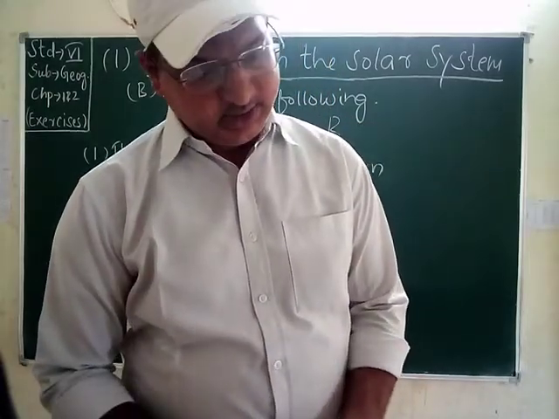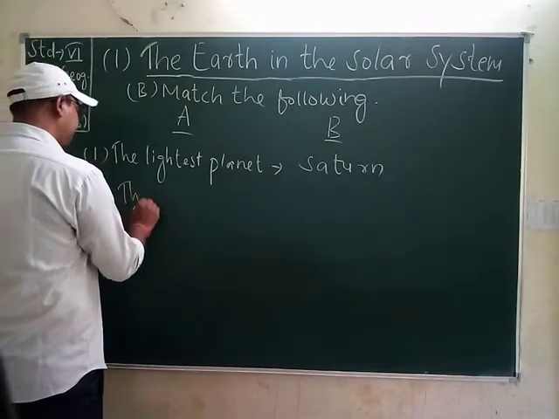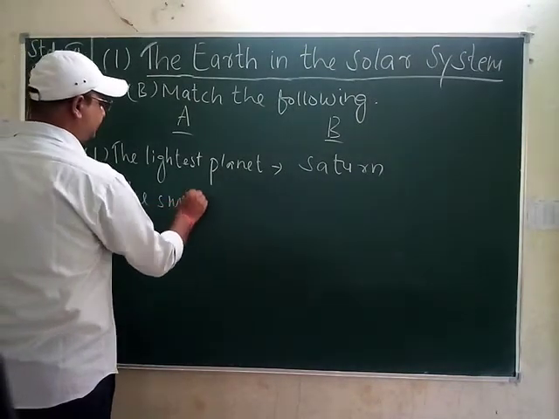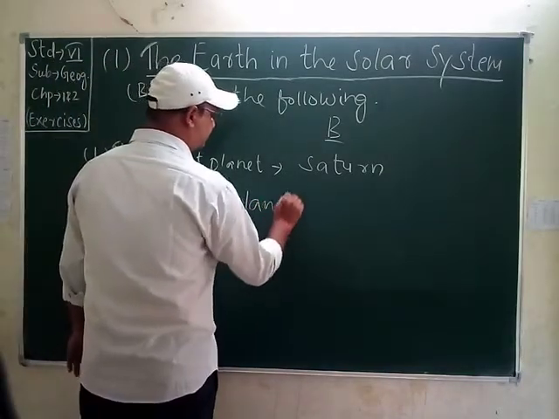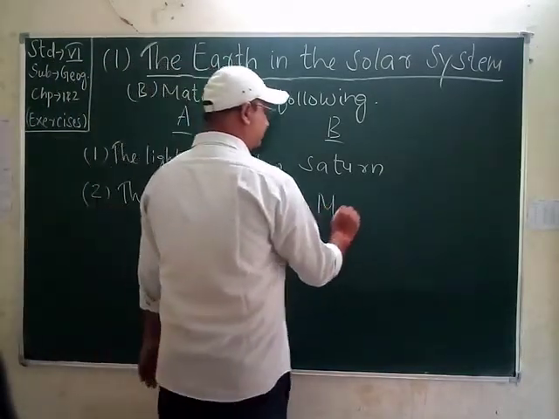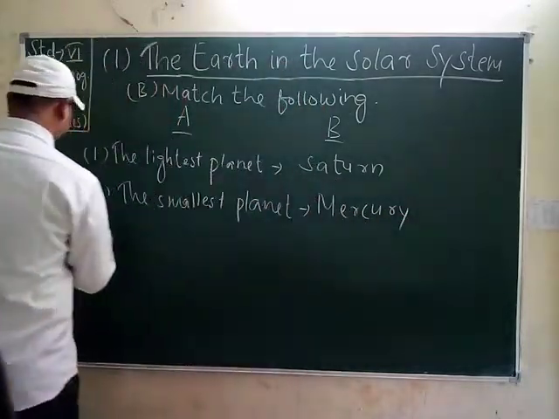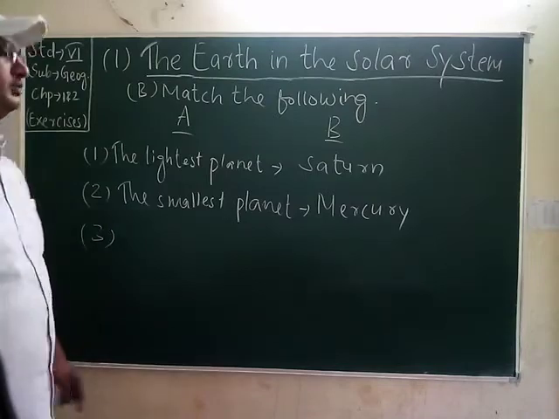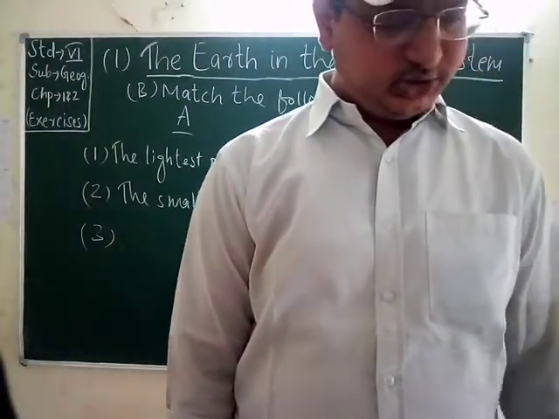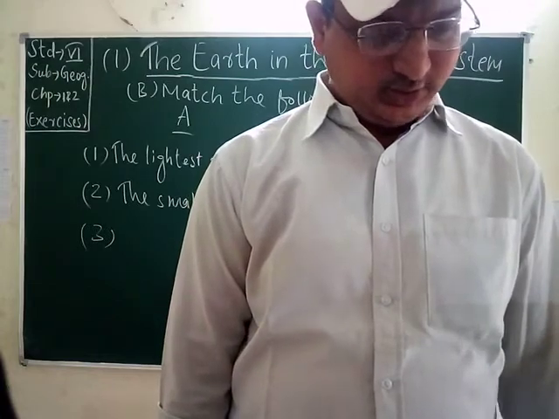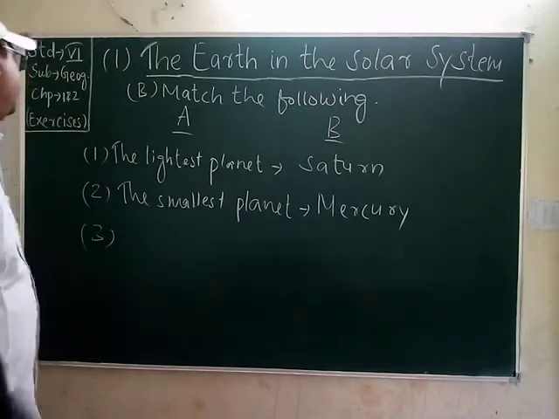The answer will be Mercury. Now the third one: the star closest to our sun. The answer will be Proxima Centauri.